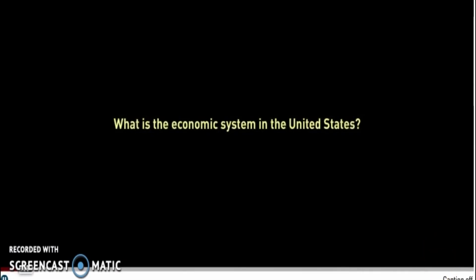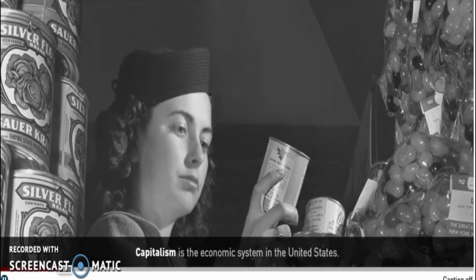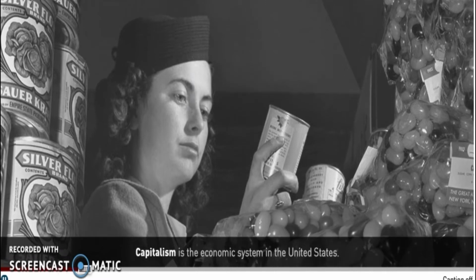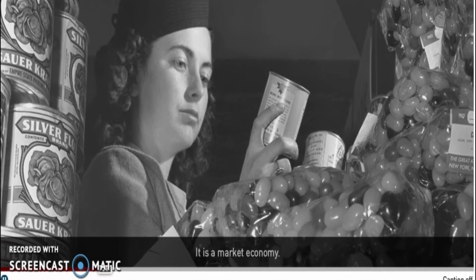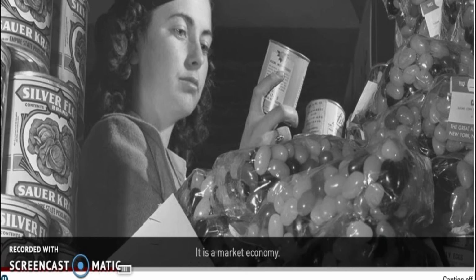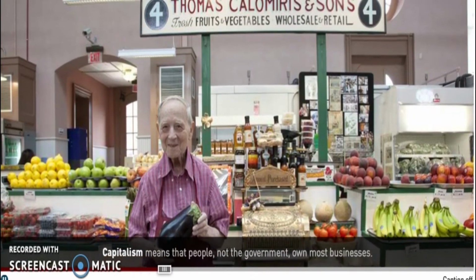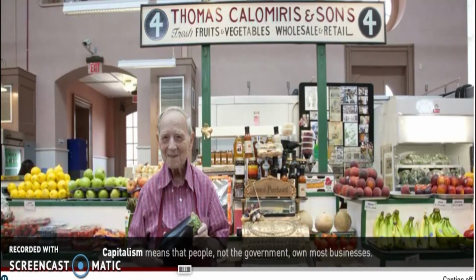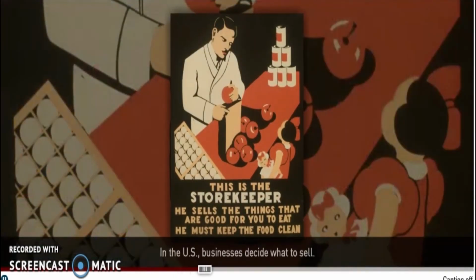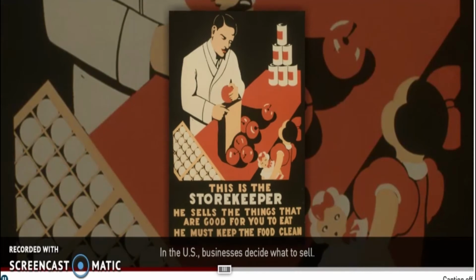What is the economic system in the United States? Capitalism is the economic system in the United States. It is a market economy. Capitalism means that people, not the government, own most businesses. In the US, businesses decide what to sell.